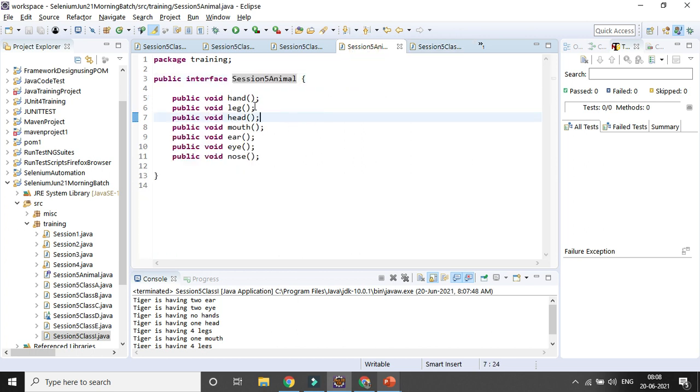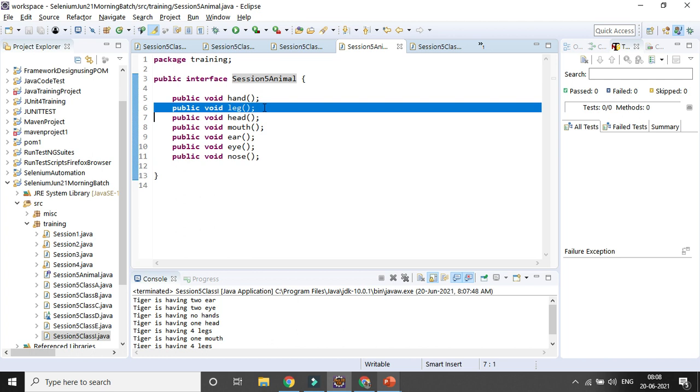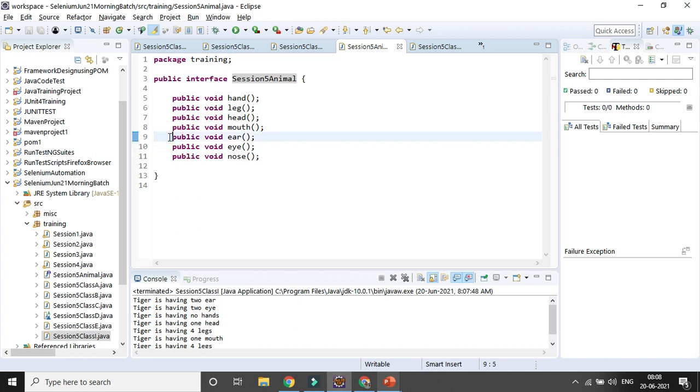Another thing is that maybe today I think leg is not a mandatory part. I can remove it. So definitely we also need to remove it from the other classes, right? Suppose today I am removing that part. Okay, I don't want to add the ear. So I need to remove it, and instead I need to create another method, another important property. Suppose public void tail, right? Some animals can have a tail, right? So I use it and press save here.